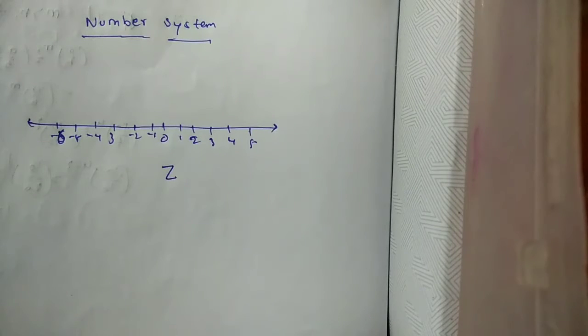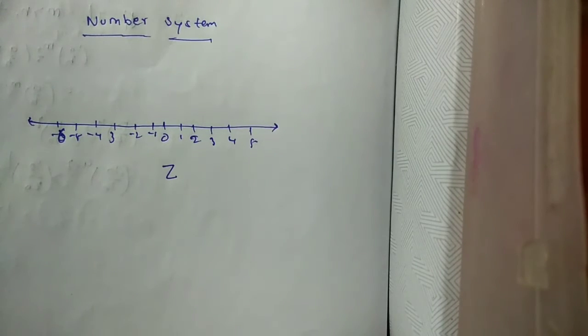So let's come to the answer. Z comes from the German word zählen, which means to count. And the next one is, are there some numbers still left on the line? You can comment us. Of course, there are numbers like 1 by 2, 3 by 4 or even minus 2005 upon minus 2006. If you put all such numbers also into the bag, it will now be the collection of rational numbers. The collection of rational numbers is denoted by Q.